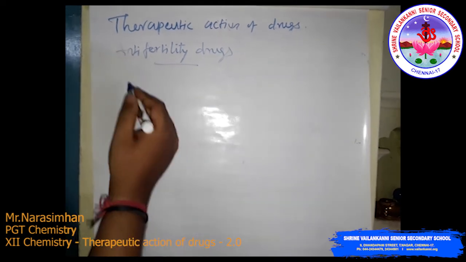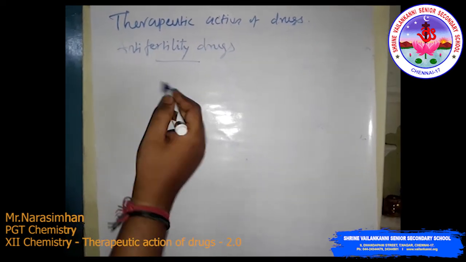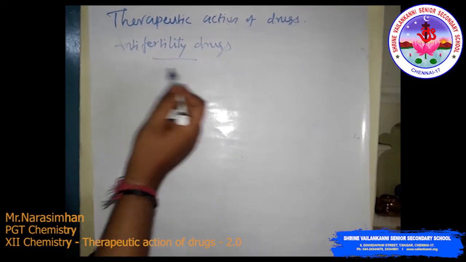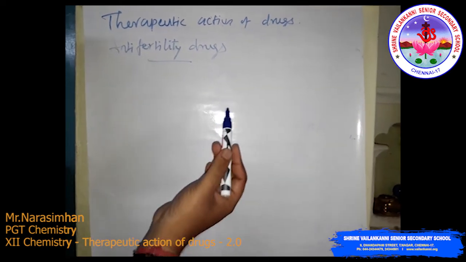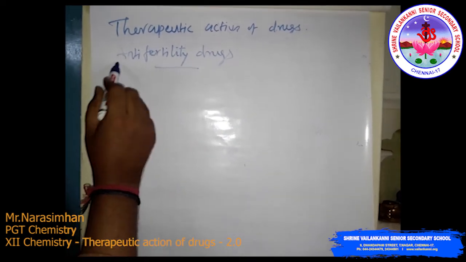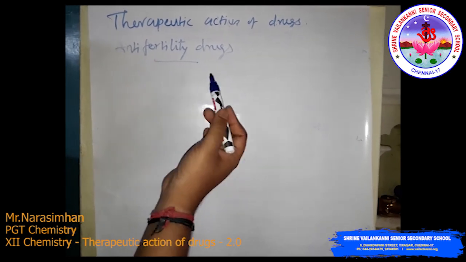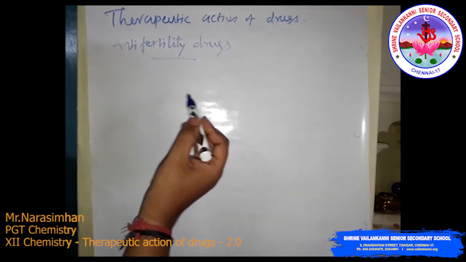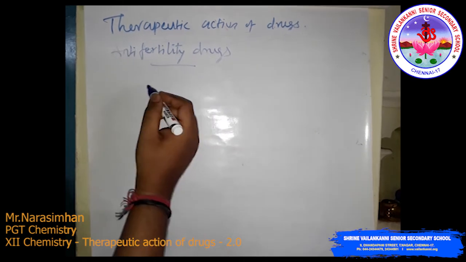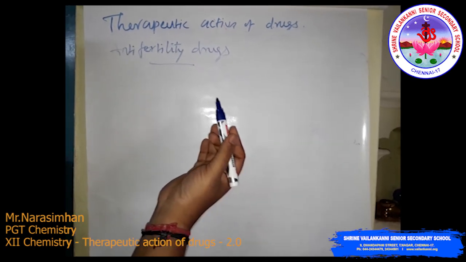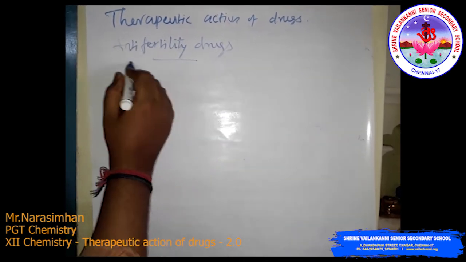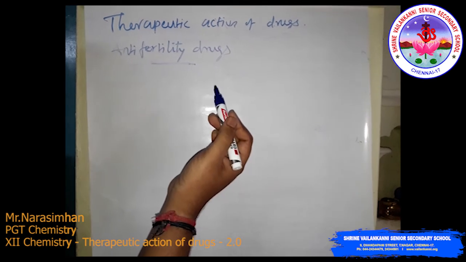So these problems arise. To control this problem, population is required to be controlled. That concept is called family planning, and there we use anti-fertility drugs.